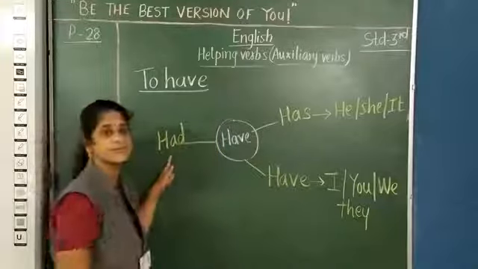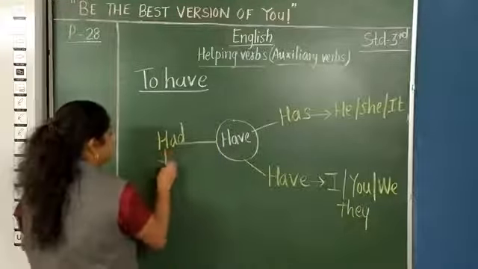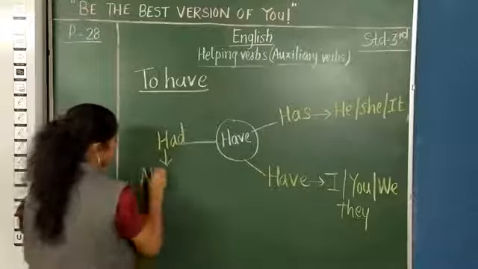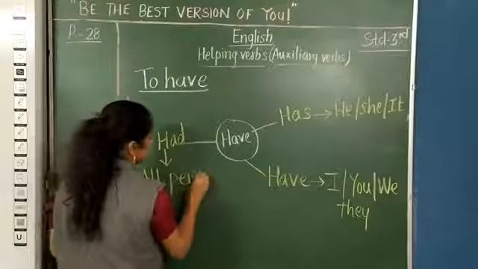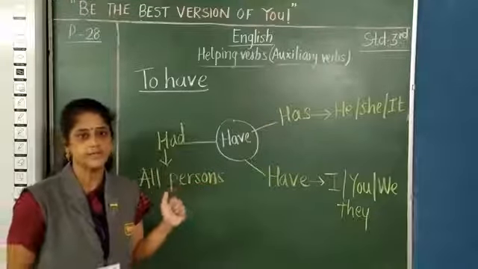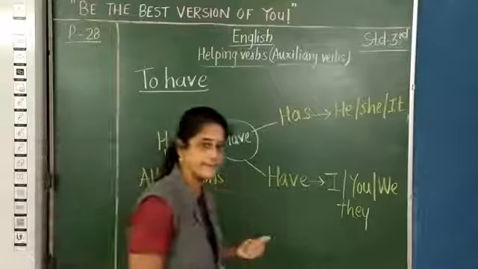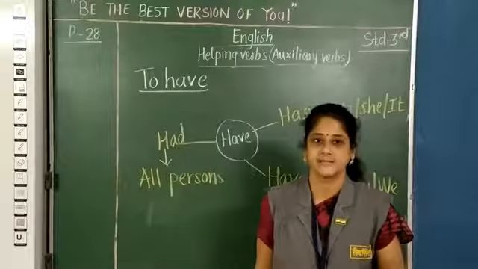So had is used with past tense verbs. Yes, and had goes with all the persons: first person, second person, third person. It goes with all the persons. Yes, he, she, it, I, you, we, they. All of them have this had when you write it in past tense.